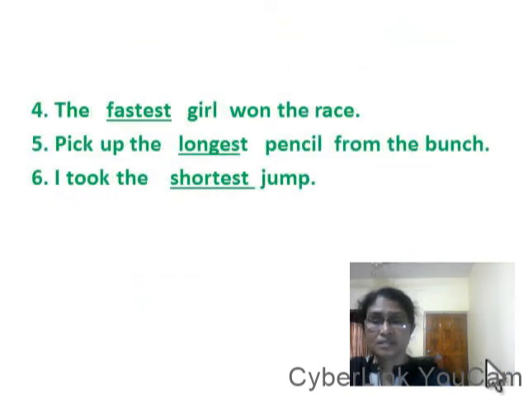The fastest girl won the race. Fastest is the adjective, ending with est. Before fastest we write the. Pick up the longest pencil from the bunch. Longest is the adjective, ending with est. Before longest we use the article the.